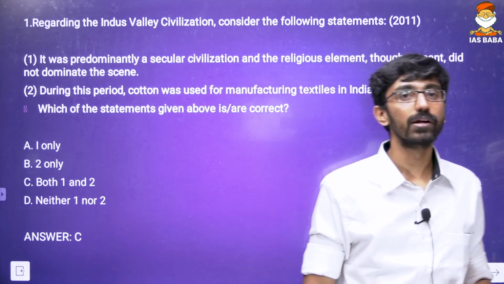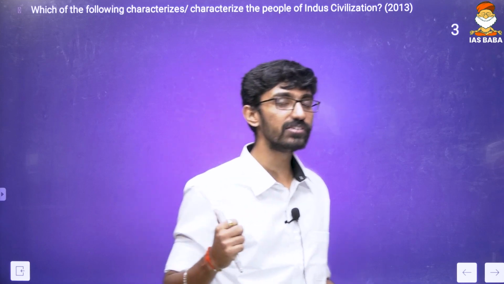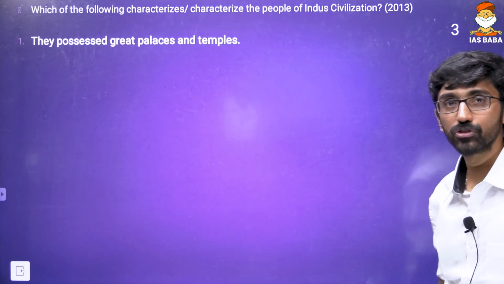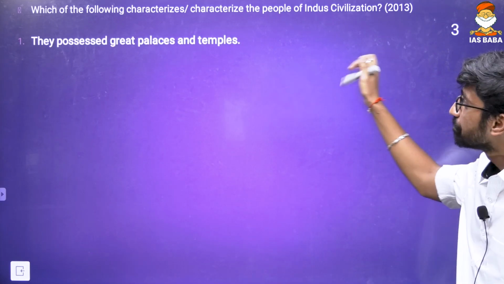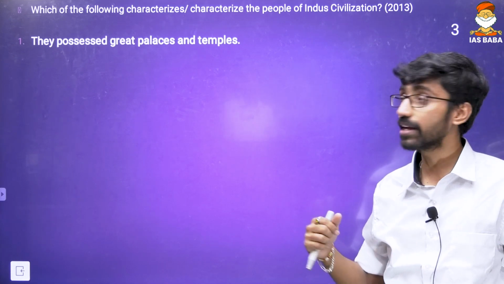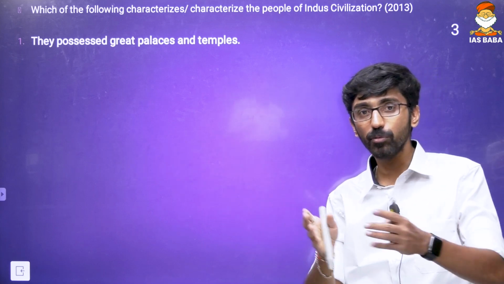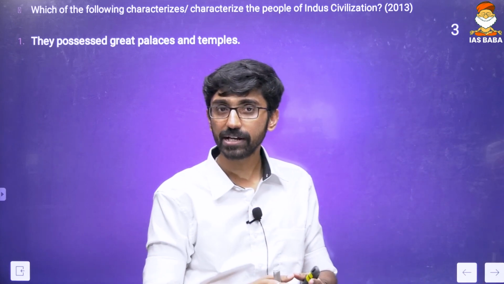So we have to be well versed with the repeated themes. Look at the second question also. We'll come back because we are going to group all the similar theme questions at once. That was a religious theme, and again the second religious question was also asked, in 2013. Which of the following characterize the people of Indus Valley civilization? Again, they possessed great palaces and temples. Look at that one, 2011. They asked about religious life, did not dominate the religious theme.